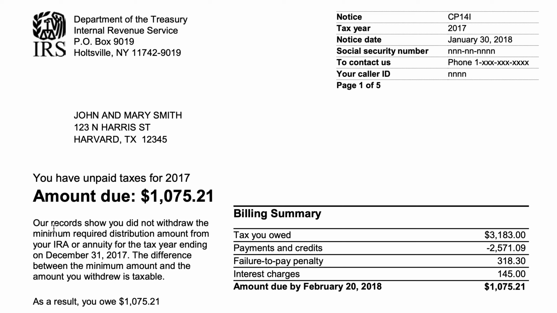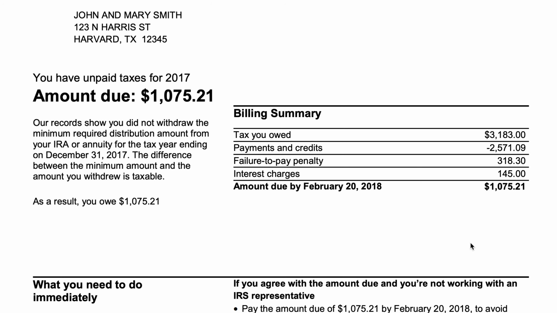In this case, this clearly states right here the amount of tax that was owed based on the difference between the RMD amount and the amount that was withdrawn. So in this case, the tax bill was $3,183. Payments and credits were $2,571.09. Then there's a failure to pay penalty and interest charges.